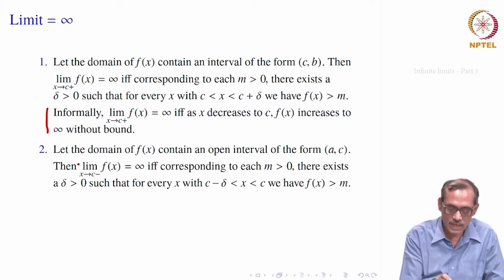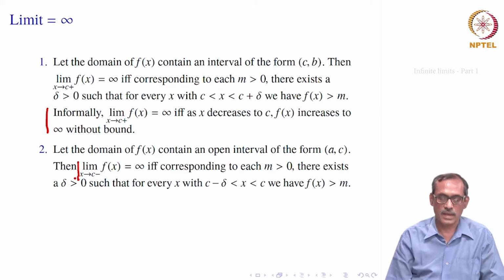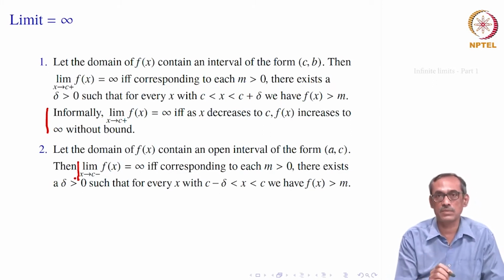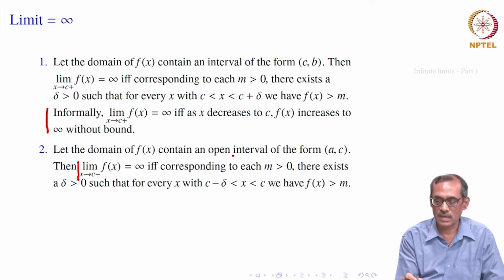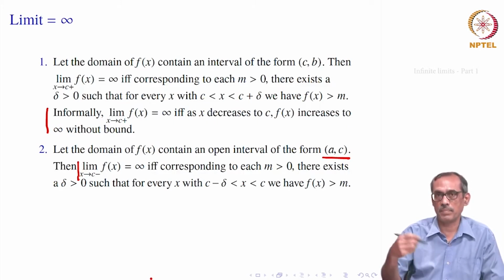Similarly, we define limit of f of x equal to infinity when x goes to c minus. That means there is a left neighborhood of c contained inside the domain of definition of f. So, first of all the domain of f should contain an open interval of the form a to c, a left side neighborhood. In that case, we would say that this limit is equal to infinity if it surpasses any m.